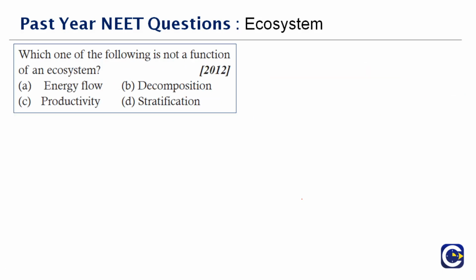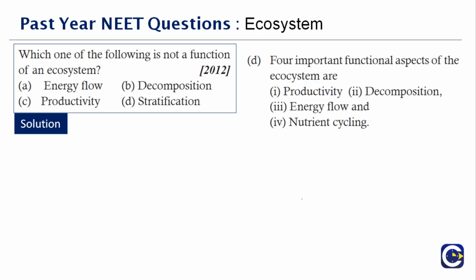Next question here, which one of the following is not the function of the ecosystem? Easy question, it's direct also. So we all know energy flow, productivity and decomposition are a part of the ecosystem. What do you mean by stratification? Only if you know the meaning of it, you will understand what they are trying to say.